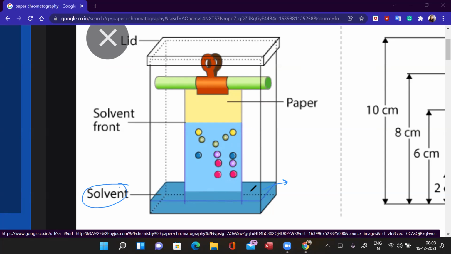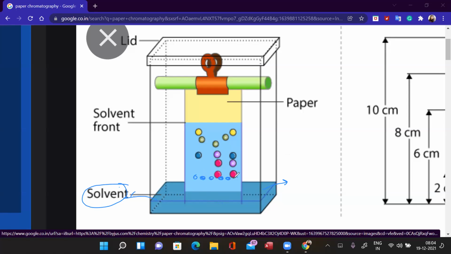Now, what is done here? Supposing you have to separate out plant pigments. Plant pigments can be chlorophyll, xanthophyll and so on. There are various other plant pigments which can be separated using paper chromatography. They take the plant pigment which needs to be separated into components, dissolve it in the same solvent which is there here, and place a few drops of that here.